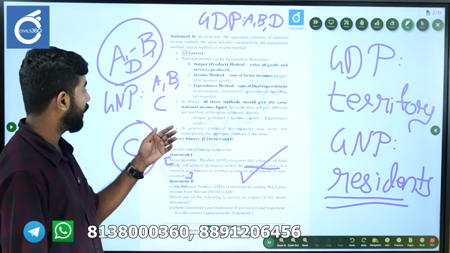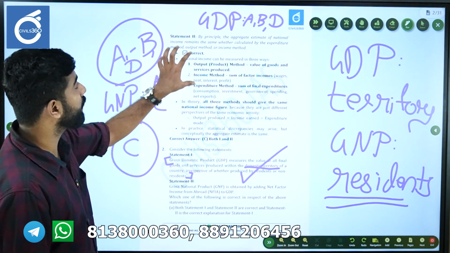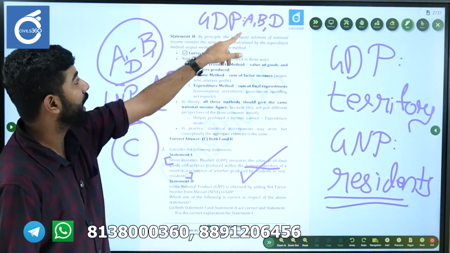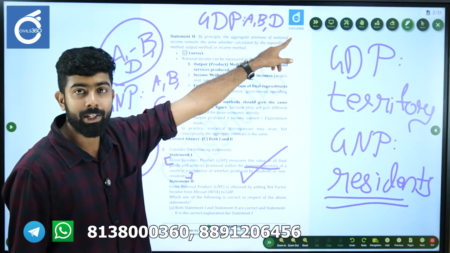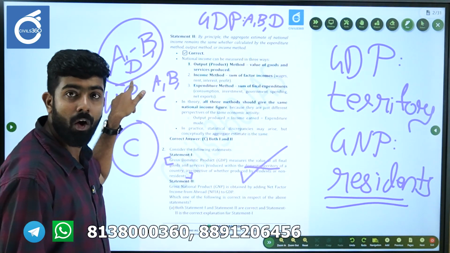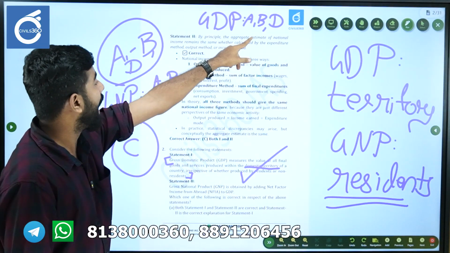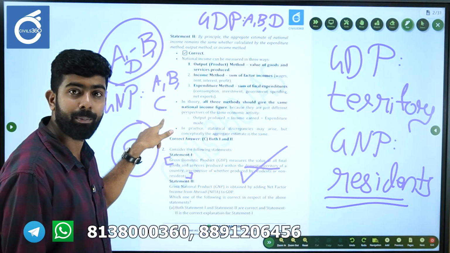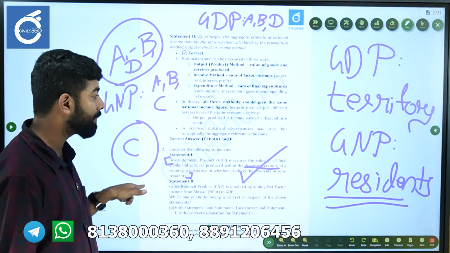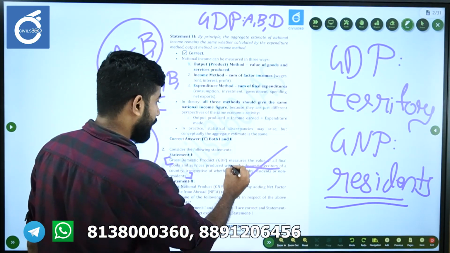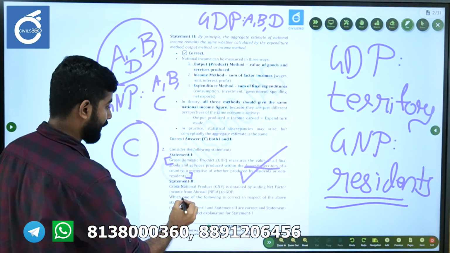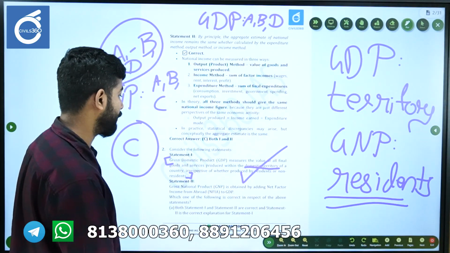D is not there. How did we reach from here to here? We subtracted the value contributed by a non-resident and added the value contributed by a resident. That is what is known as the net factor income from abroad.